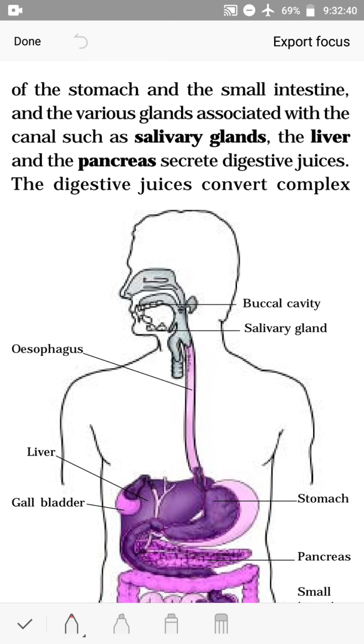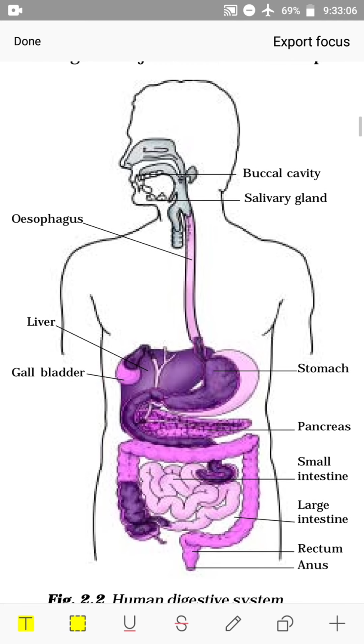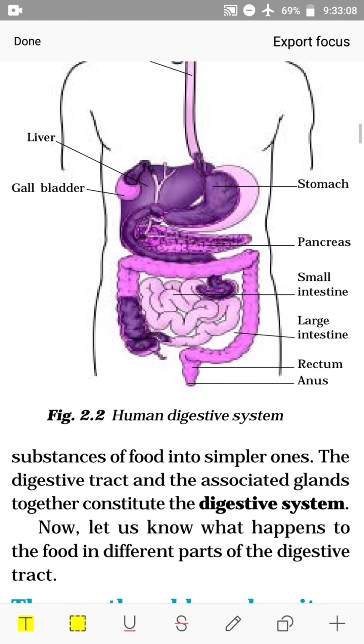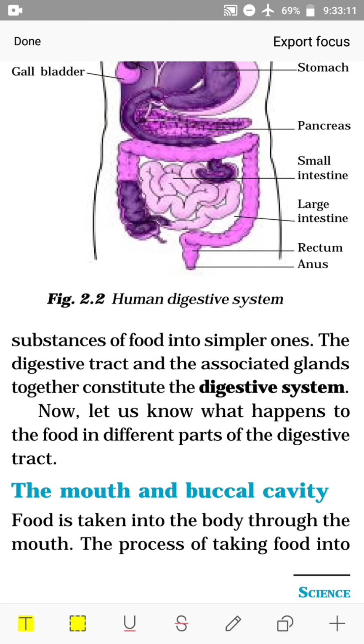So the walls of the small intestine and stomach also have various glands, and they pour digestive juices. The digestive juices convert complex substances of food into simpler substances.